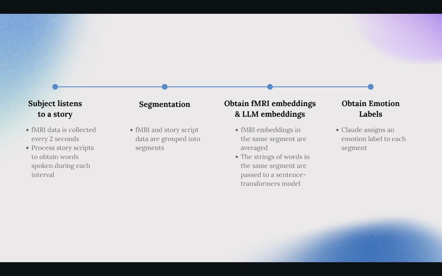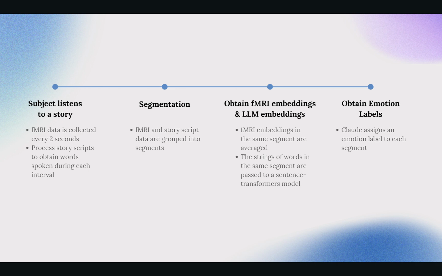Moving on to the implementation methods. The idea is, while a subject listens to a story, their fMRI data, which is their neural response, is collected every 2 seconds. We process the story scripts to obtain the words spoken during each interval. Next, the fMRI and story script data are grouped into segments.